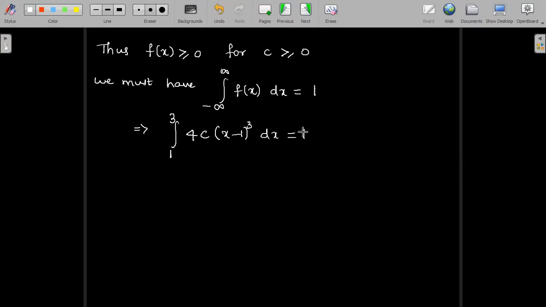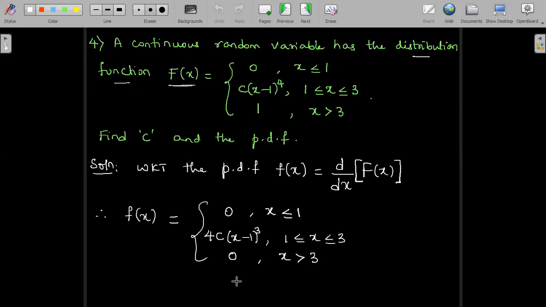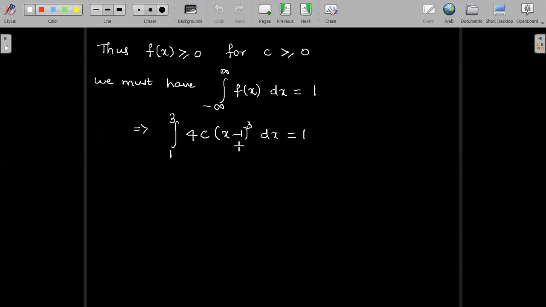Minus infinity to infinity can be split into minus infinity to 1, 1 to 3, 3 to infinity. Observe, from minus infinity to 1 f of x is 0, and from 3 to infinity also f of x is 0. So we have only the range between 1 to 3. In this range, the f of x value is 4c into (x minus 1) whole cube. The same thing I have written between the range 1 to 3.